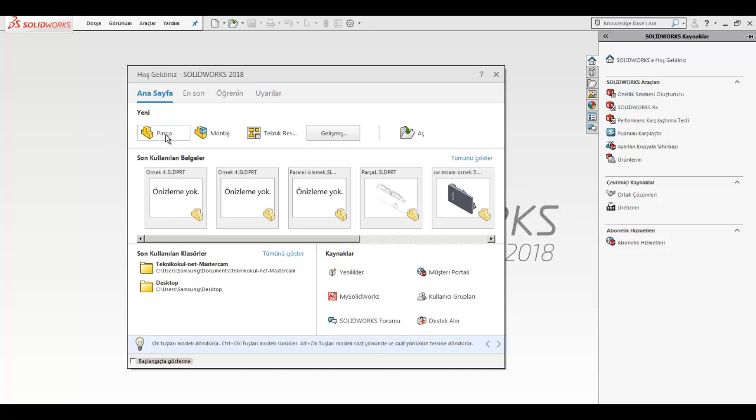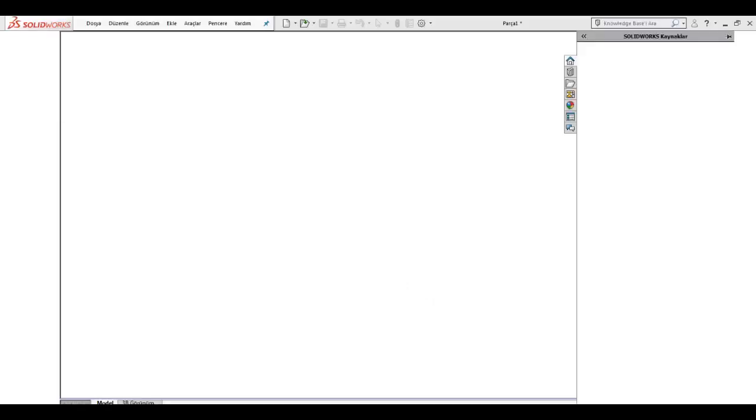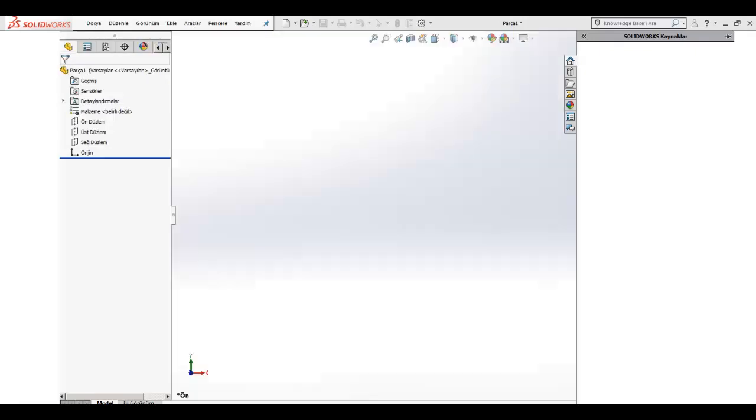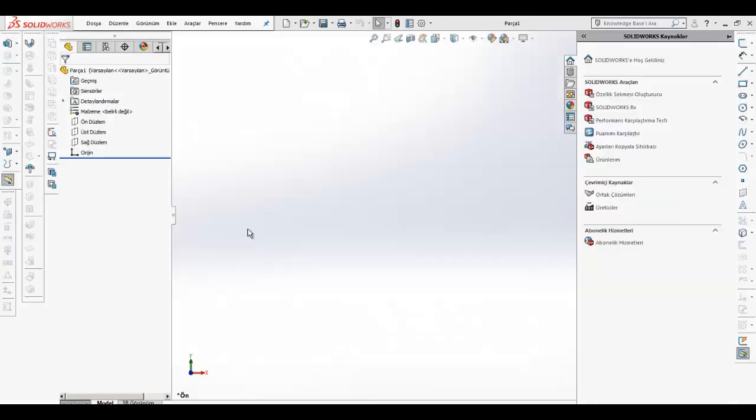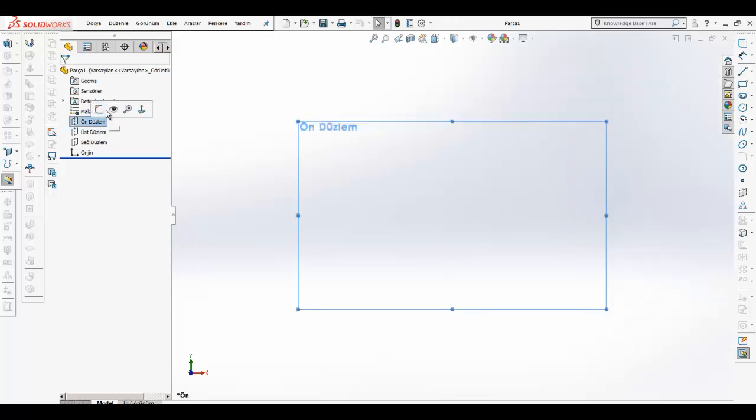So I'm going to click the part section to create my part. I'm sorry about my computer, it is waiting for a while. That is the first time when you open SolidWorks, it can be like this. Don't worry about that. I'm going to select some plane to create my sketch.